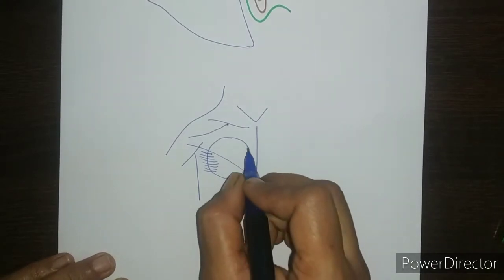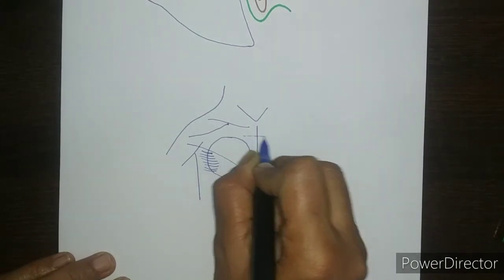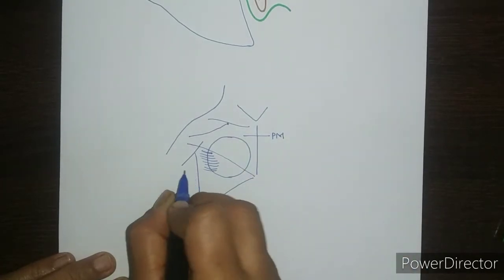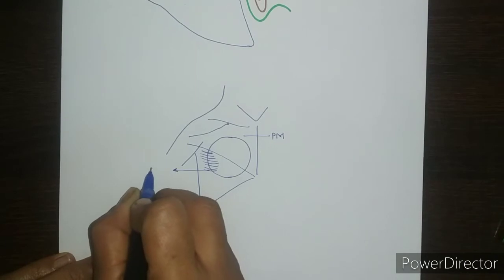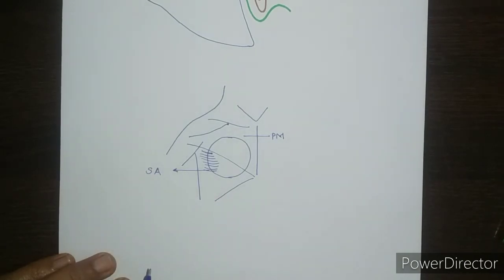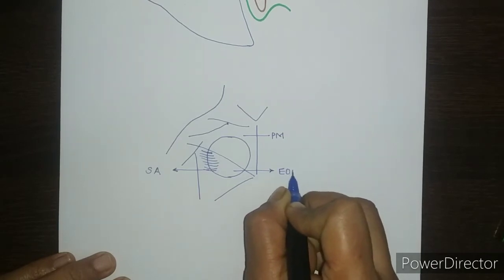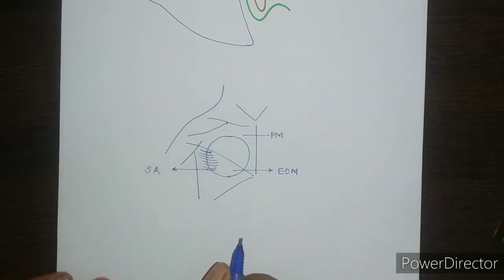Thus, breast is related to the 3 muscles: pectoralis major muscle in the medial 2/3, serratus anterior muscle in the lateral 1/3, and external oblique muscle of abdomen in the inferomedial quadrant.